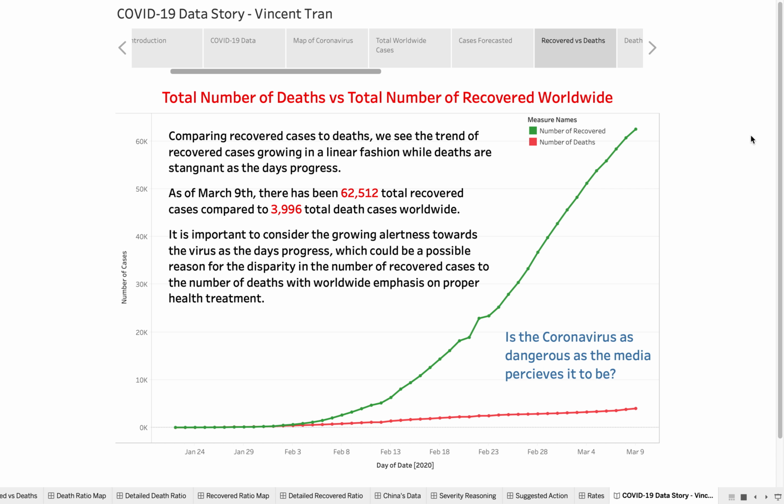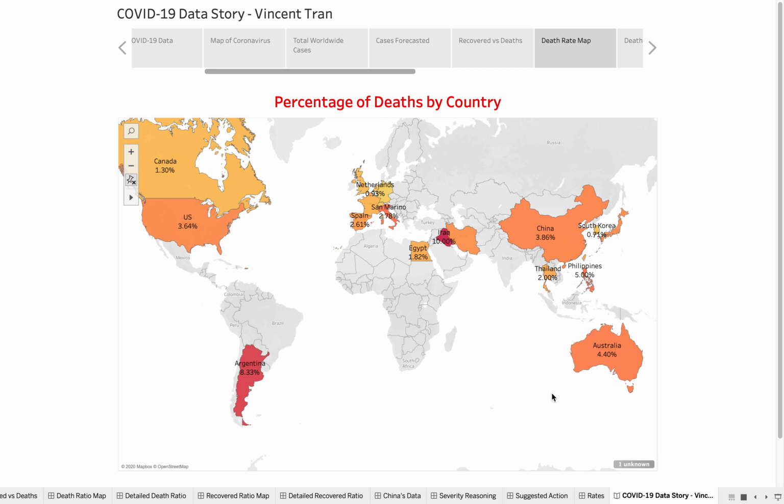As for the total number of deaths versus the total number recovered worldwide, comparing these two, we can see that the number recovered is increasing in a linear fashion while the deaths are stagnant. As of March 9th, there has been 62,512 total recovered cases compared to 3,996 total death cases worldwide. And this brings to question, is the coronavirus as dangerous as the media perceives it to be?